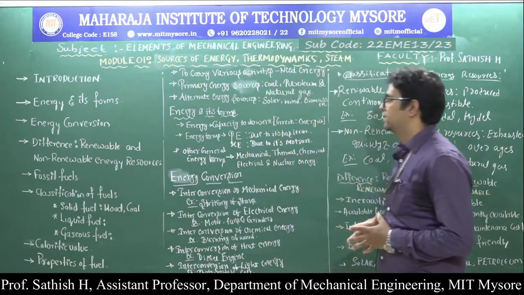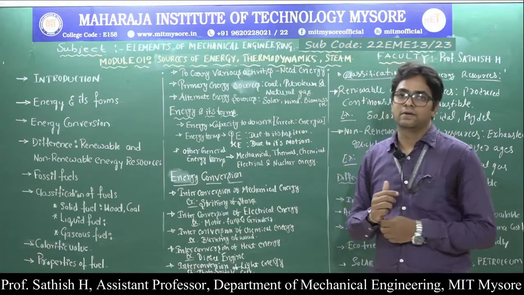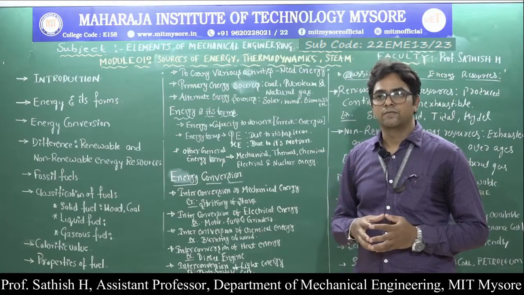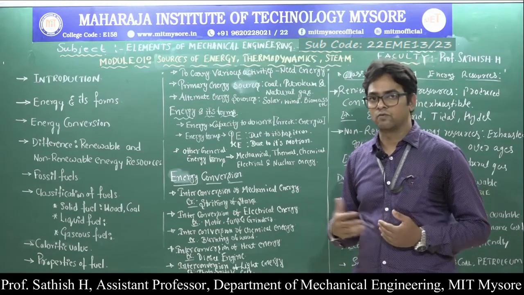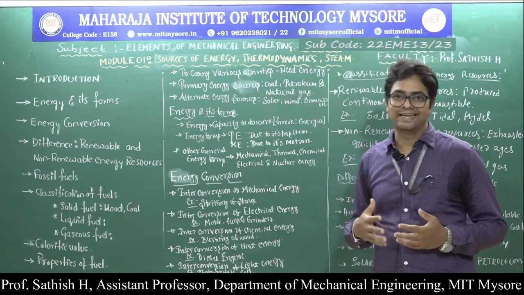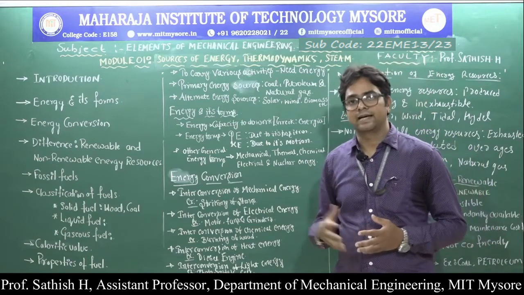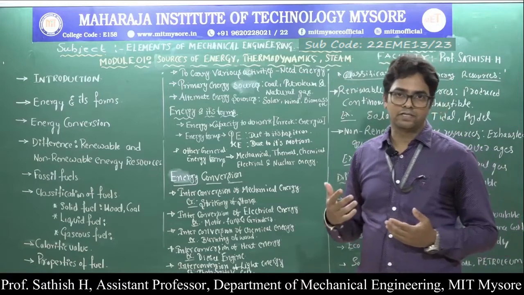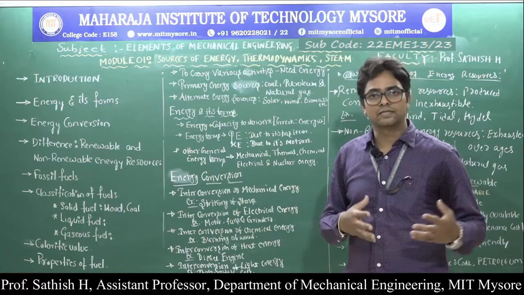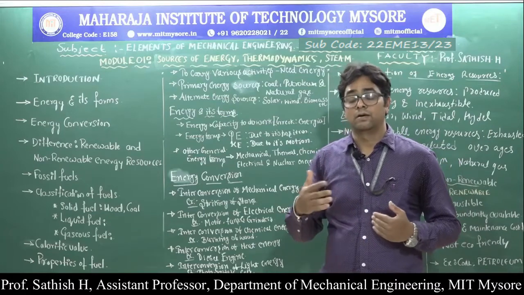To begin with, coming to the introduction, we need energy to carry out various activities. For example, if we take ourselves, human beings, we do various physical activities, for example walking, running, and other physical activities. For all those things we need energy. We take energy in the form of food that helps us to do the various activities. Also, the different parts of our body, for example the respiratory system and circulatory system, need energy in order to function.